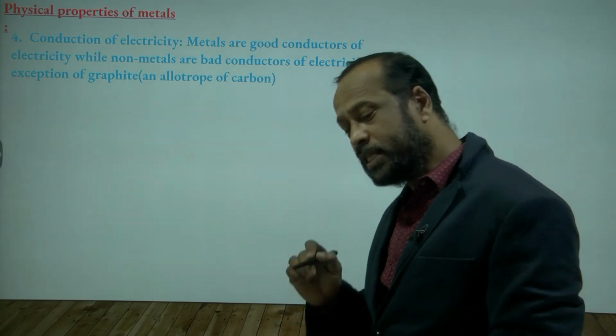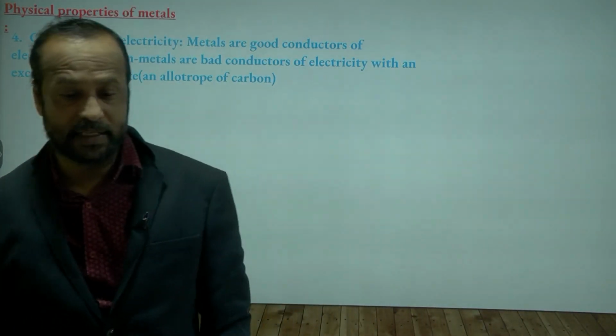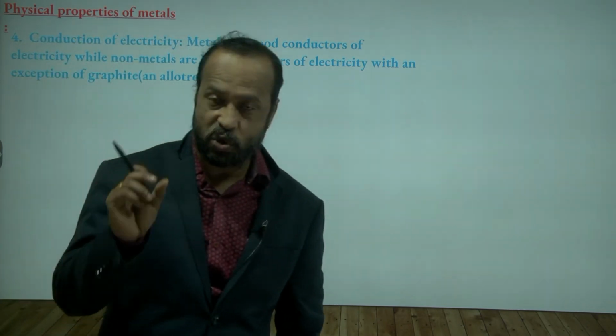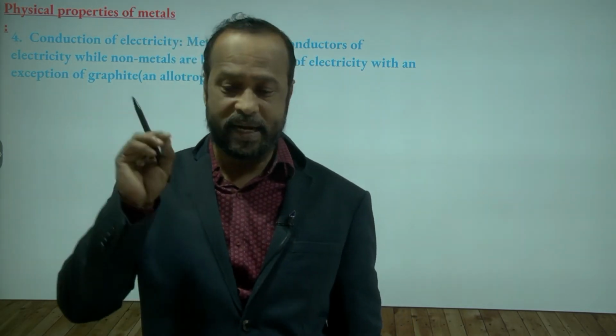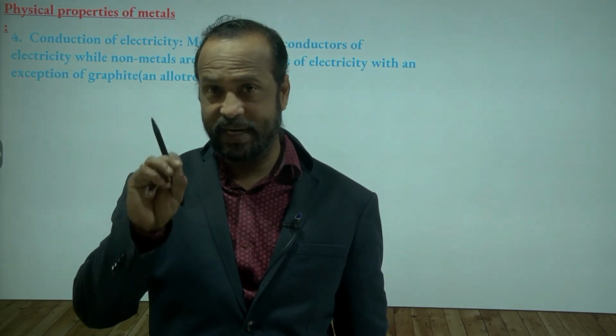But of course there are some exceptions, like graphite. There is one material which is called graphite. It is not a metal, but still it can conduct electricity.